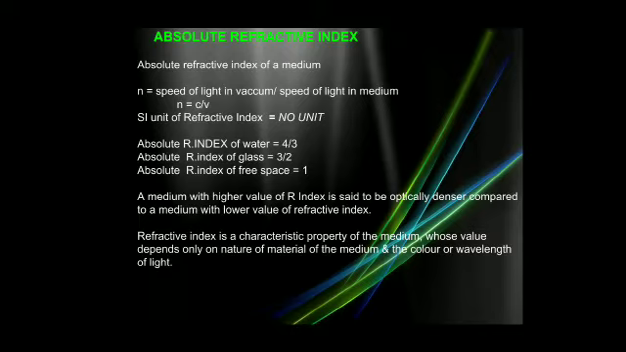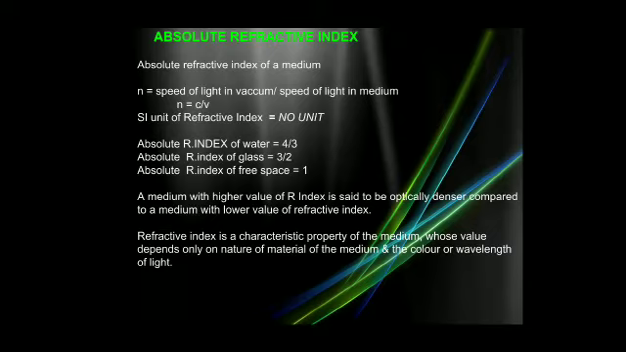Absolute refractive index of water is 4 by 3, that is 1.33. It means that the ray of light is entering into water when coming from air. If I am saying absolute refractive index of glass is 3 by 2, it means that the light is traveling from air to glass. Absolute refractive index of free space is 1, because for vacuum we consider c, and I discussed in my earlier video that speed of light in air is also considered as 3 into 10 raised to the power 8 meter per second.